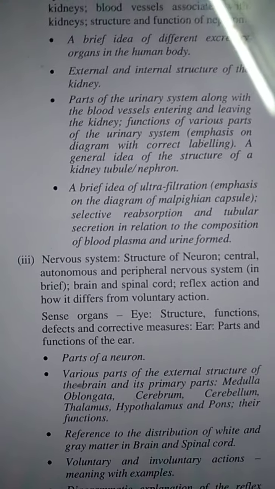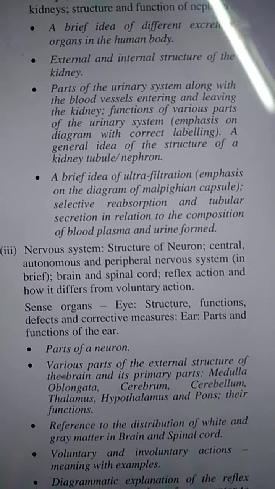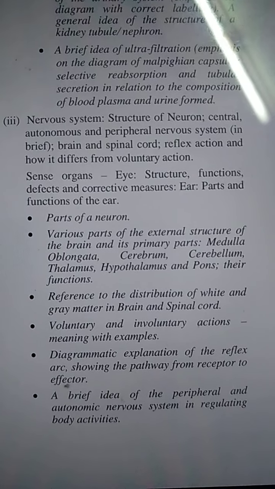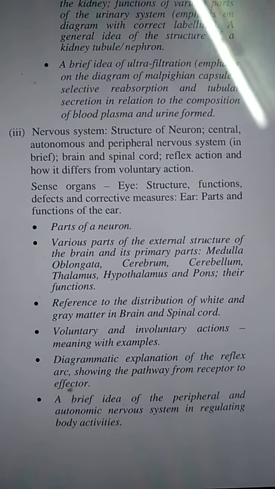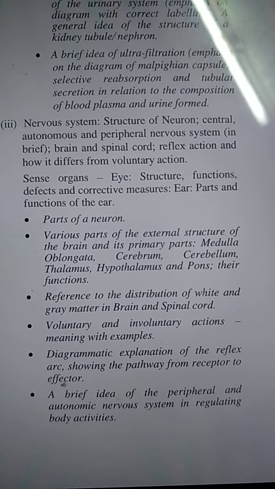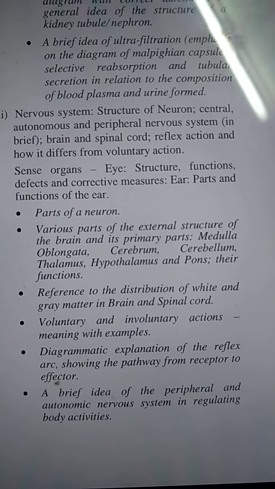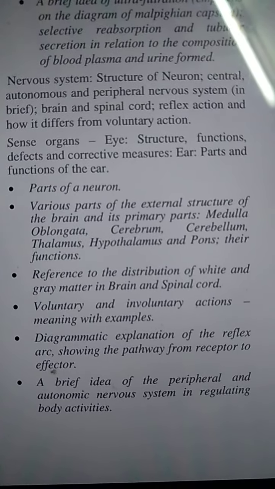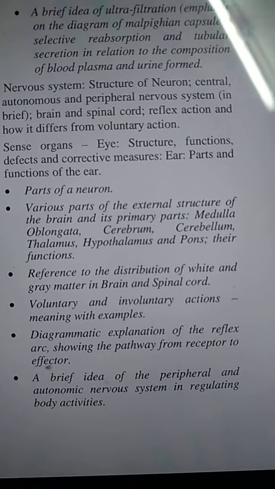Now the nervous system, almost we know these are the parts we have to go through. There is a diagrammatic explanation of the reflex arc showing the pathway from receptor to effector, and a brief idea of the peripheral and autonomic nervous system in regulating body activities.